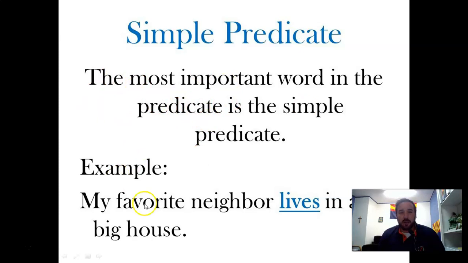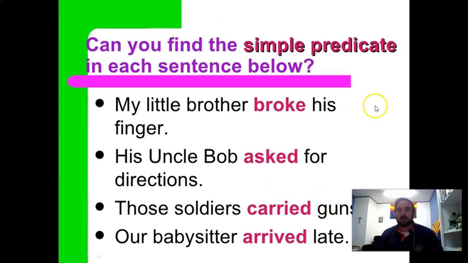My favorite neighbor lives in a big house. Who or what did something? My favorite neighbor. What does your favorite neighbor do? Lives in a big house. Now in one word, what does your favorite neighbor do? That's lives, right? Now here again, this is kind of similar to the sentences we had yesterday, but now looking at the predicate side, you have the simple predicate, in pink here for you. But to find them, you got to do just like we did.